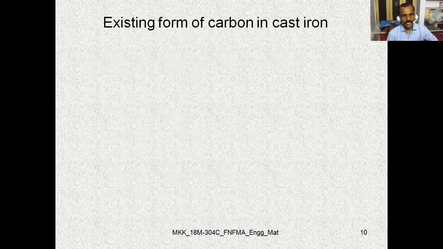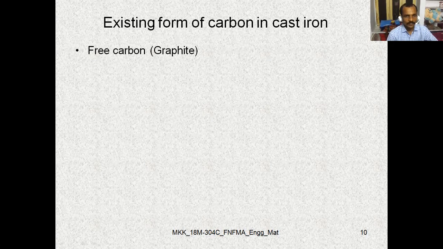Next, let us move to the existing form of carbon in cast iron. So the carbon will be existing in cast iron in the following forms. The first form is the free form, nothing but the free carbon, or otherwise known as the graphite form. In the graphite form, the carbon will be existing in the cast iron. So next is combined carbon. Combined carbon is known as cementite.